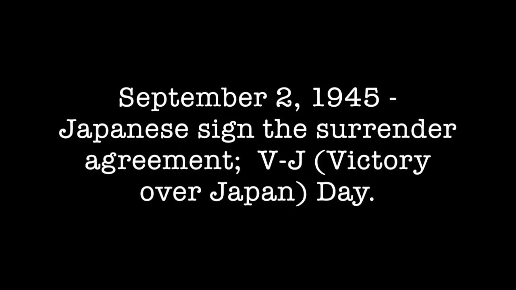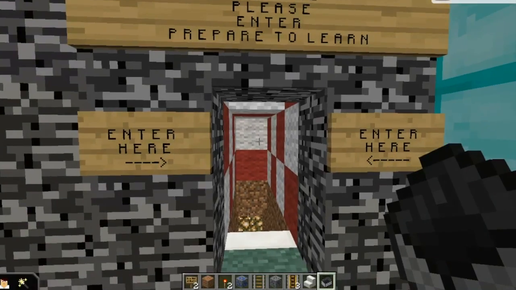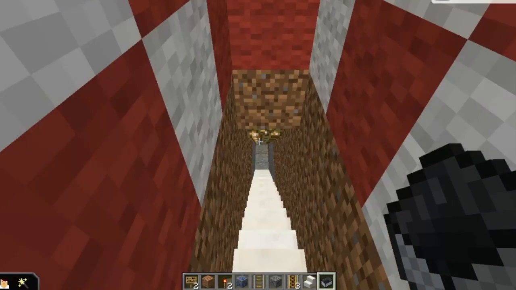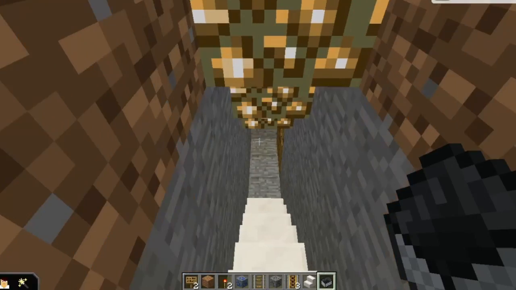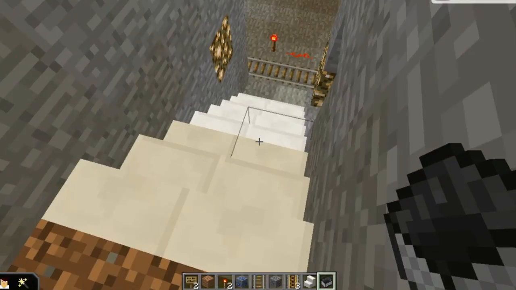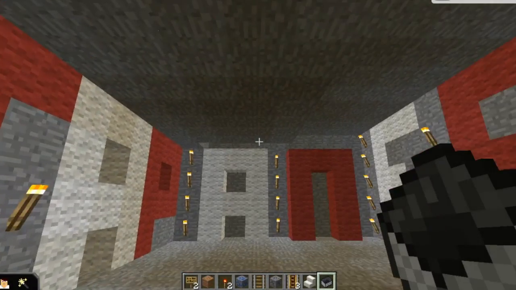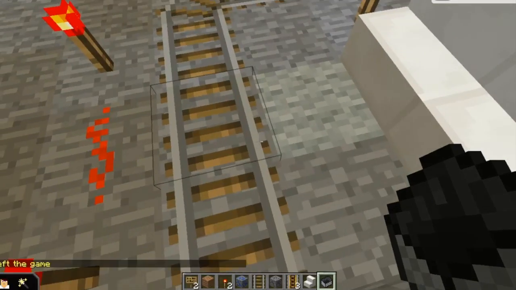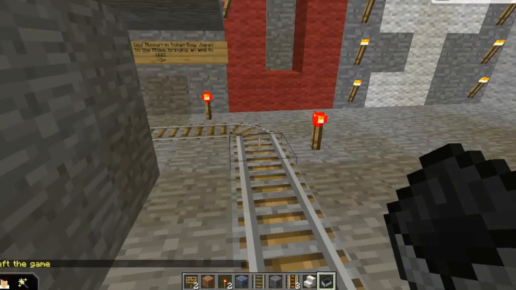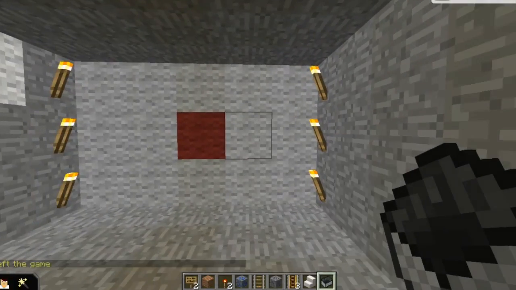This is our exhibit on the Japanese surrender. When you walk through our opening, you will see red and white blocks to represent the Japanese flag. Walk down the stairs, and to your right, you will see double doors. When you walk through those doors, there should be some stairs, and at those stairs is a big room with the word Japanese on it. If you look down, there's a track, and if you follow the track, it will lead to the next room, which has the letters VJ on it to represent VJ Day, and the Japanese flag.